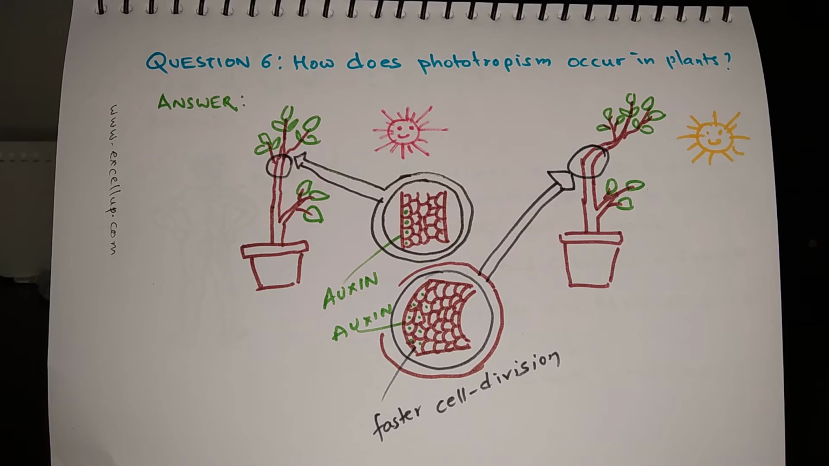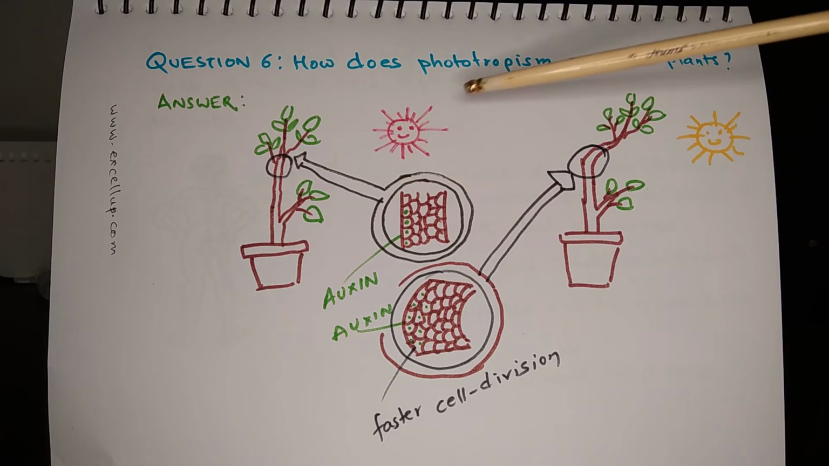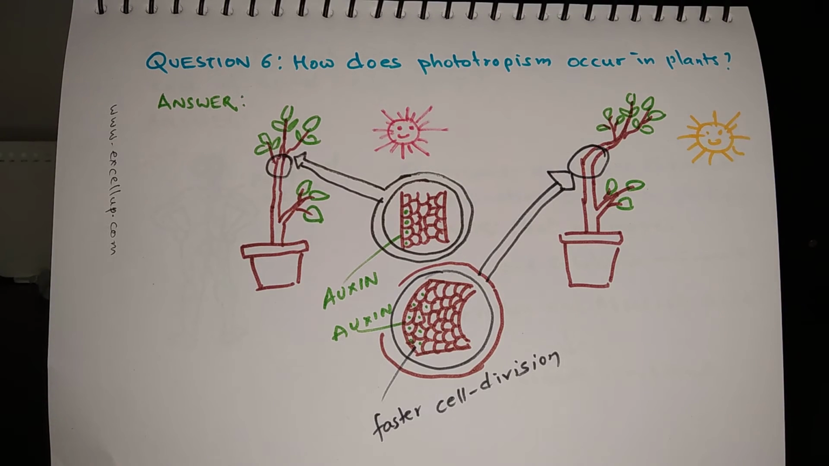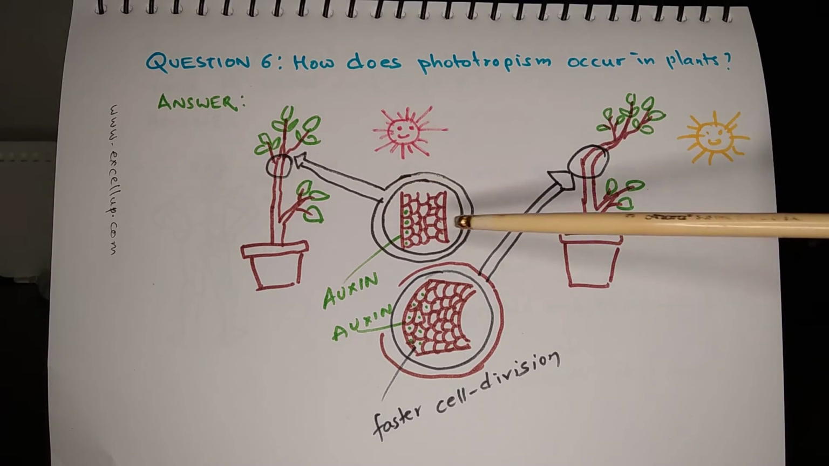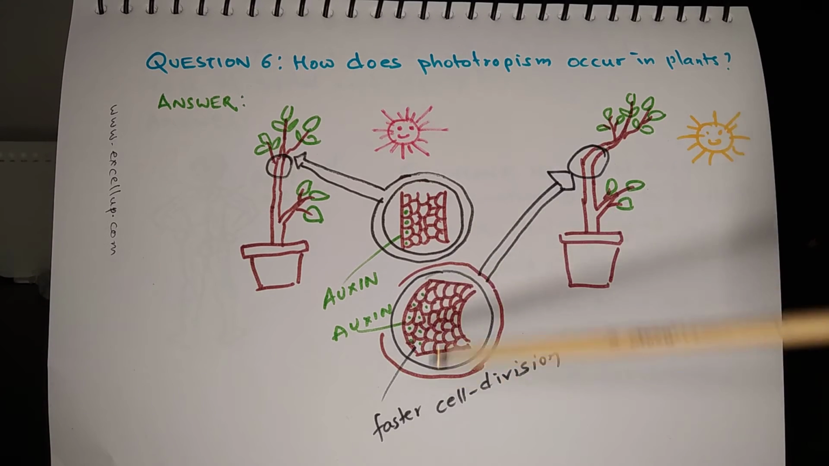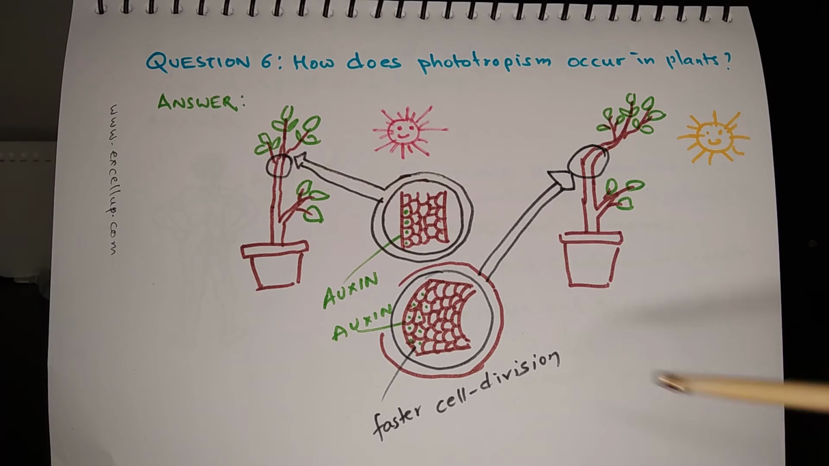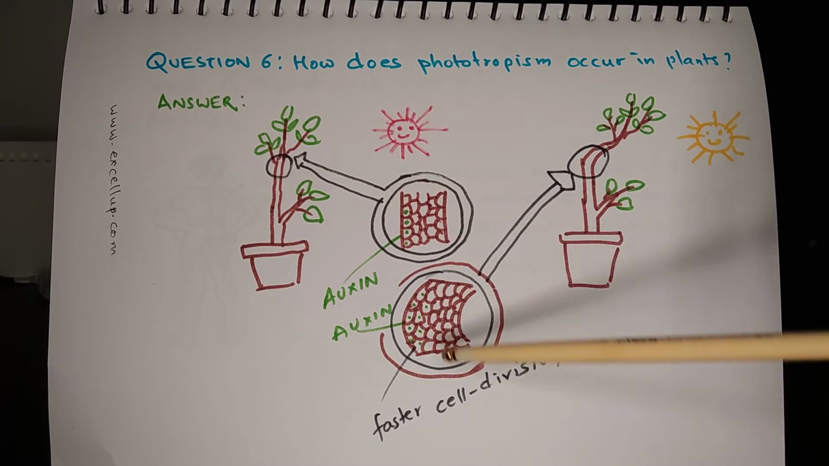So what happens when sunlight reaches a particular point in the stem? The auxin, which is a plant hormone, moves away from the sunlight, that is towards the region which is in shade. And once auxin moves into the shaded area, it promotes cell division. So cells of the area in shade divide faster than the cells of the area which are in light.